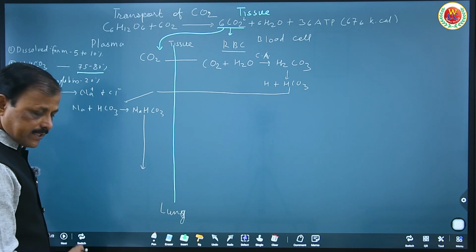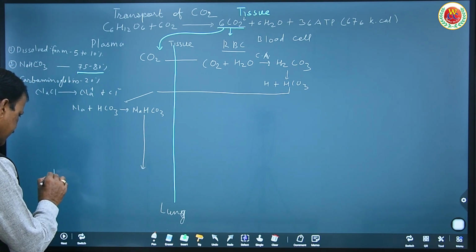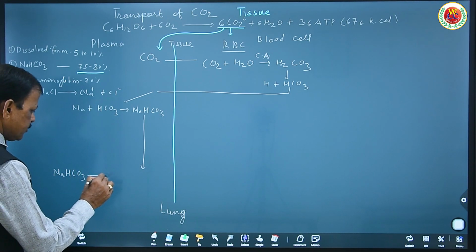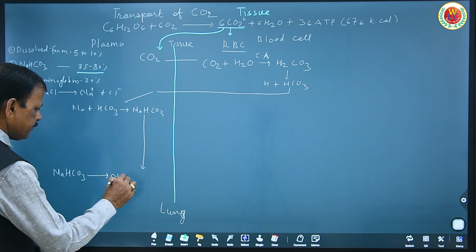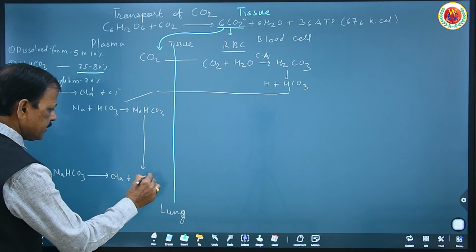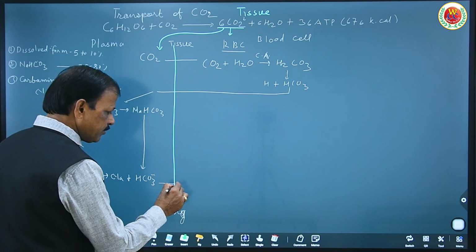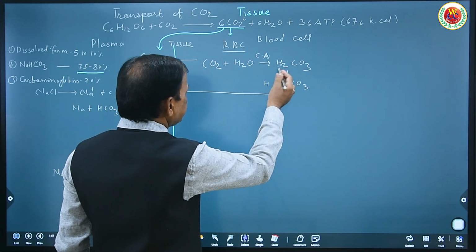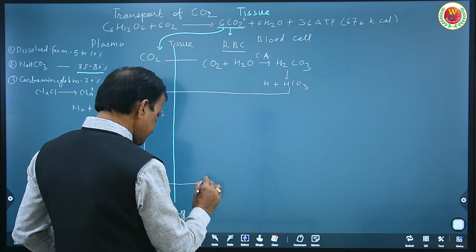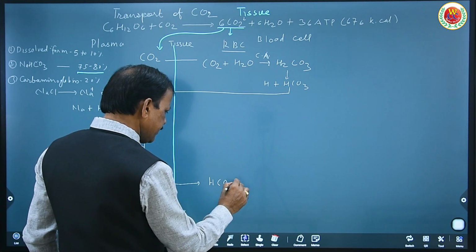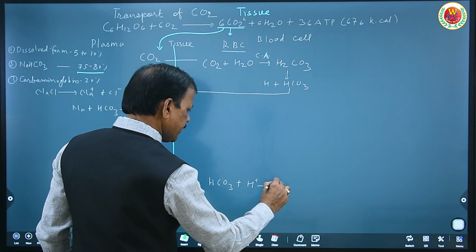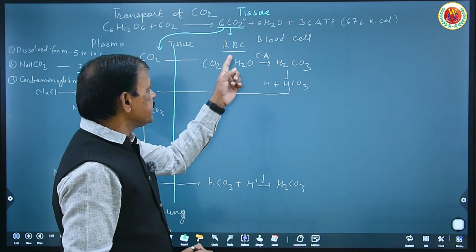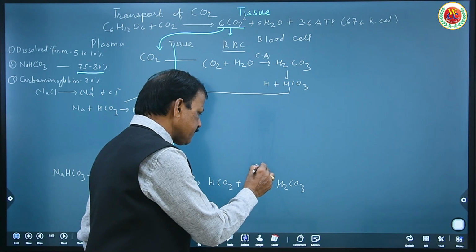When it reaches the lung site, this NaHCO3 gets dissociated into sodium ion plus HCO3- ion. Now this HCO3- from plasma diffuses into the RBC once again to combine with hydrogen. HCO3- combines with proton H+ to form H2CO3 in RBC, because forming H2CO3 requires the enzyme carbonic anhydrase, which is present over there.